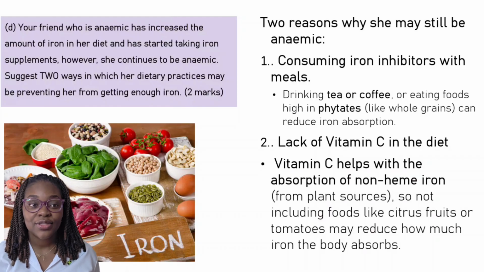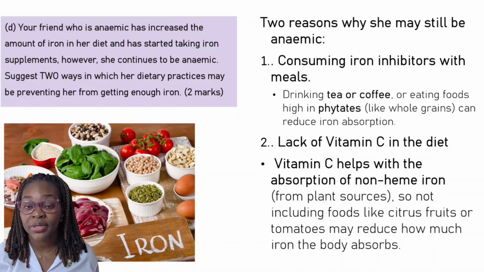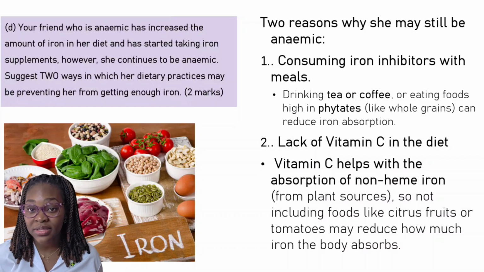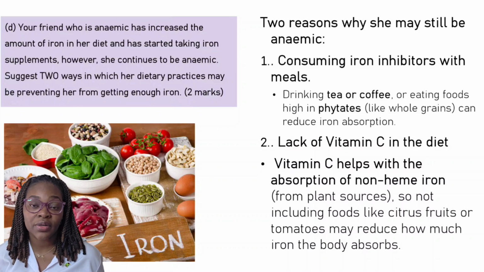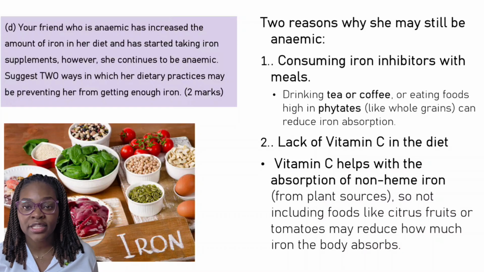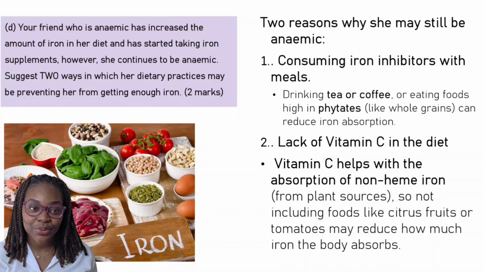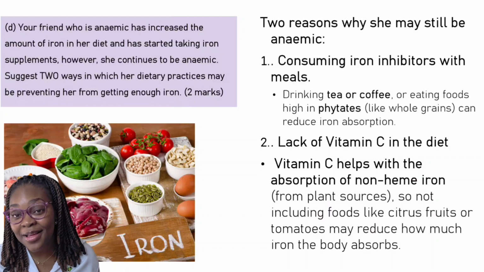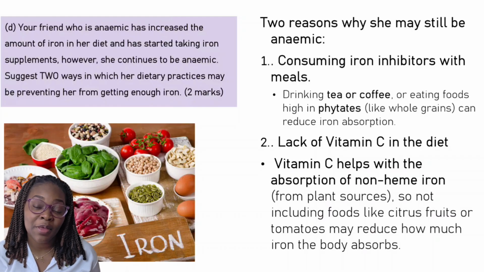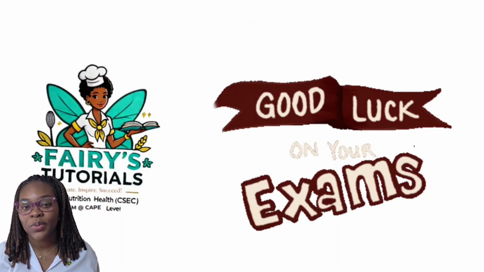So that content in section 2 requires you to know about the inhibitors and the enhancers, things that prohibit or increase the absorption of iron, right? You have to know those things. This is where this particular question is pulling your knowledge from. All right, and that is it for question 2, right? Again, I am not saying that this will repeat on the exam. The content may come, but it may come in a different format. So it is very important for you to know the content so that you can apply yourself with whatever question you get.